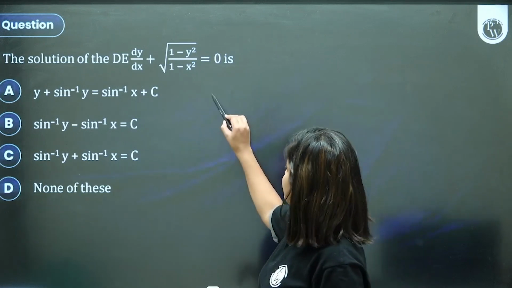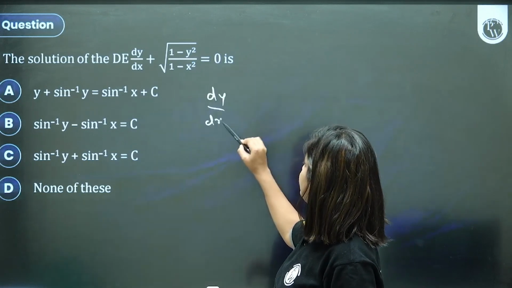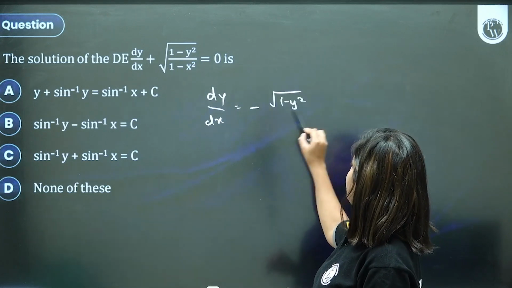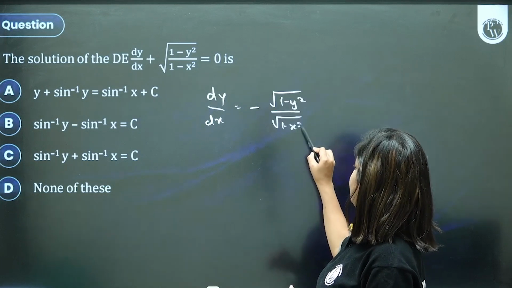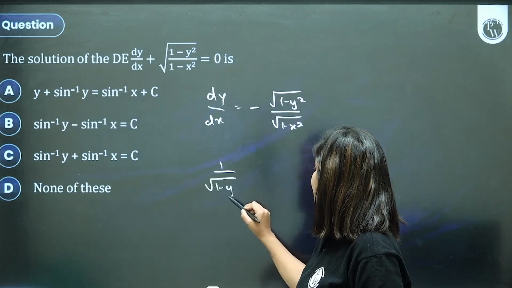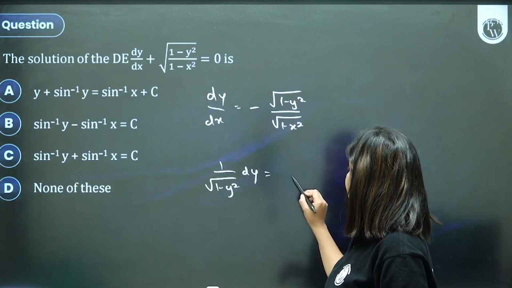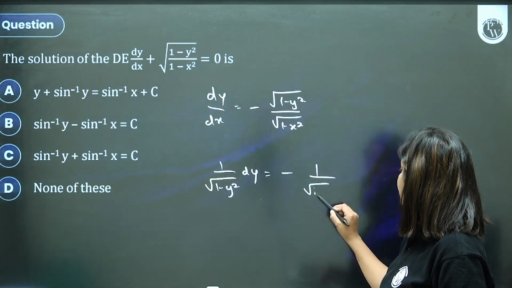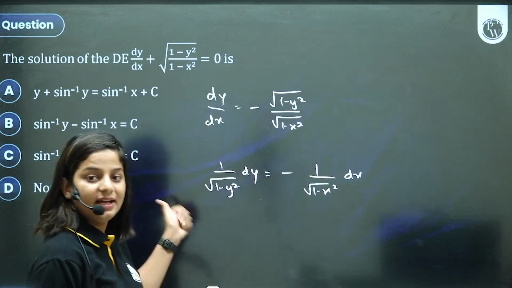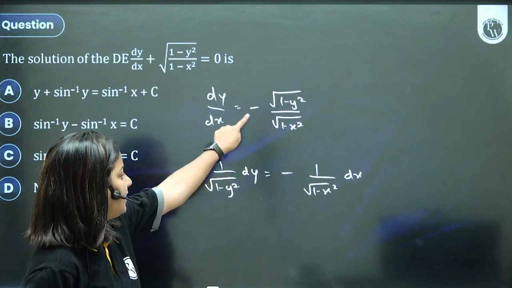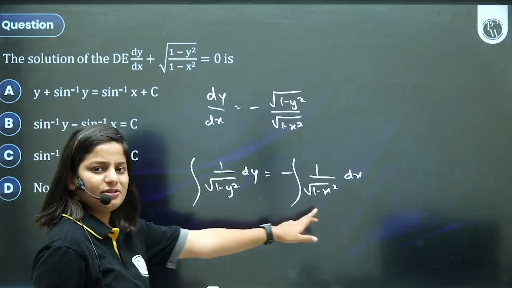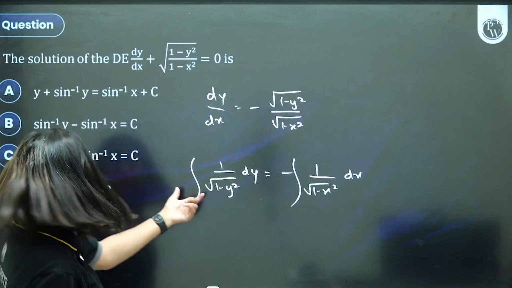But this is also easy, isn't it? This is also your variable separable. If I take it on the right side, 1 minus y square root of 1 minus x square. Now 1 upon root 1 minus y square dy is equal to minus 1 upon root 1 minus x square dx. Dear children, we try to keep the y term on the left side and the x term on the right side. If there is any negative sign, I'll prefer to keep it on my right side. And now integral, this is your simple cos inverse, sin inverse derivative.